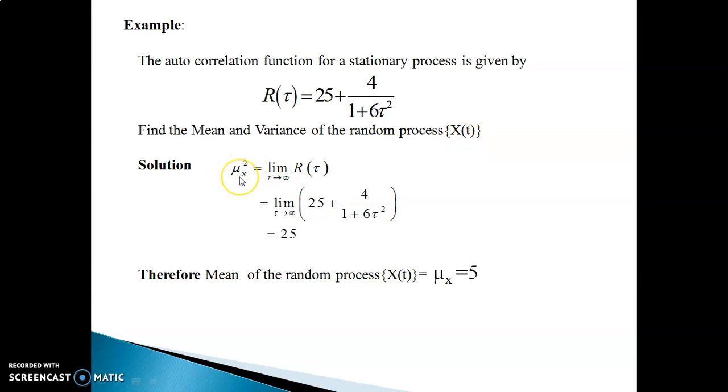Now this is one of the properties of autocorrelation function, which says that mu x square is the limit of R of tau as tau tends to infinity. So you take the limit as tau tends to infinity. So this term will become 4 by infinity. Something by infinity is 0. Therefore mu x square is 25. So mu x is the square root of that value, which is 5.